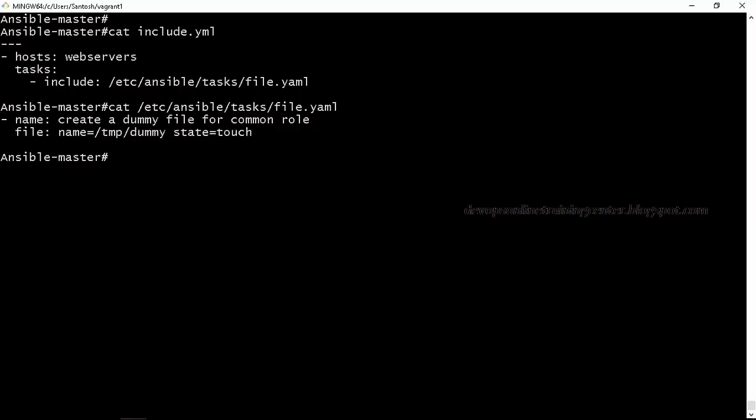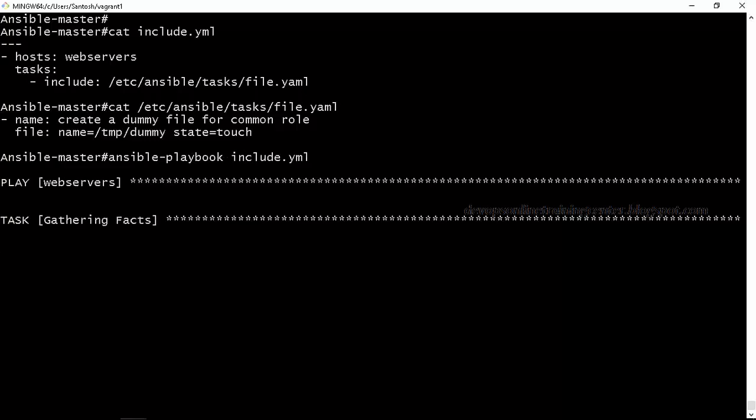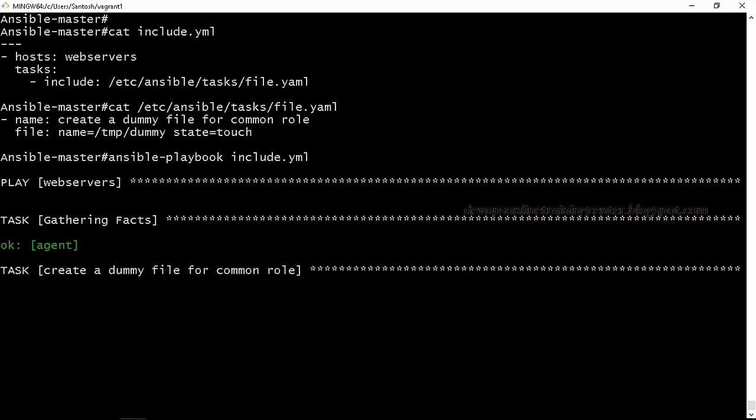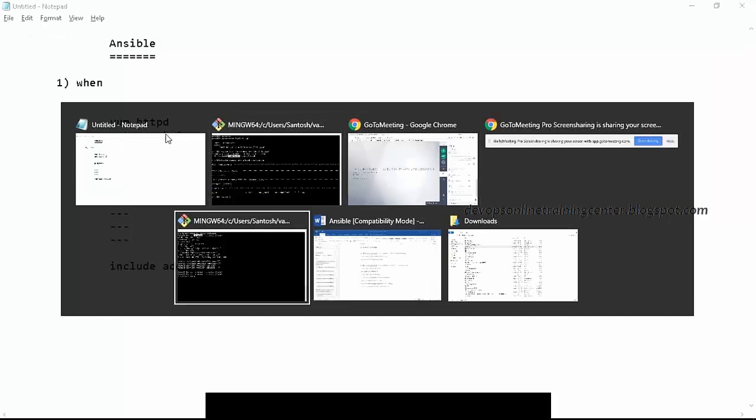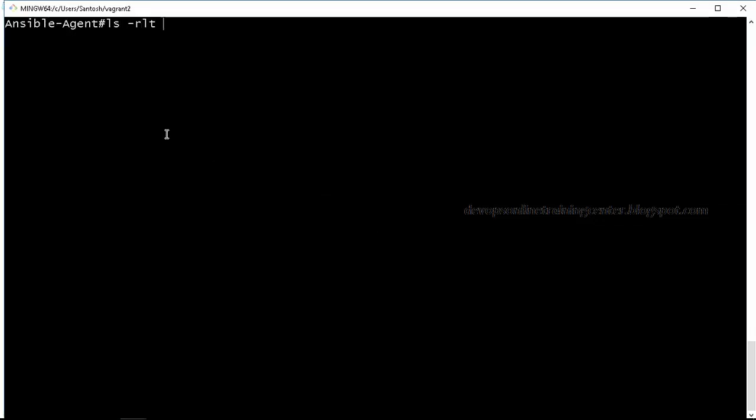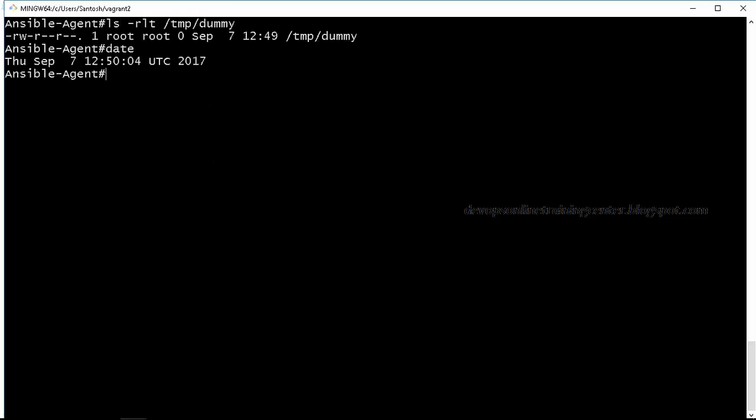Okay, so let us try to execute this playbook. Actually, there is nothing in the include.yaml. It is just calling another playbook called file.yaml, which is in another path, right? Something has changed. Let us see if this file has been created on the agent. Yes, the file is created. What is the time? Before a second, right? The file was created a second ago on the agent using the file module.